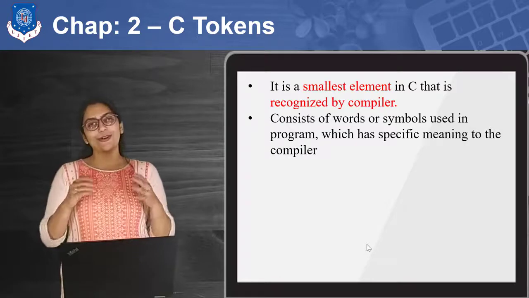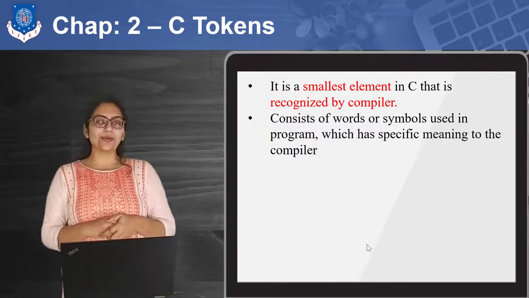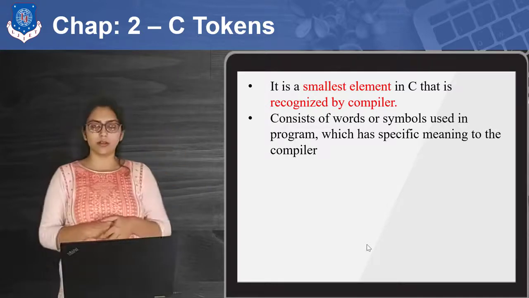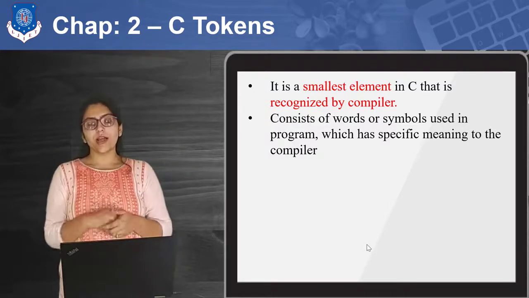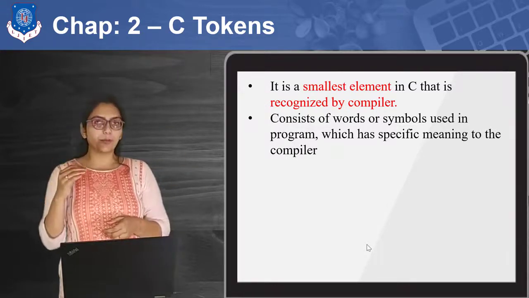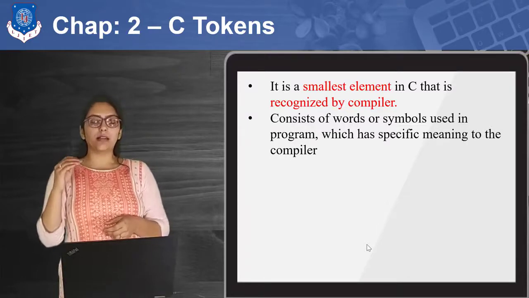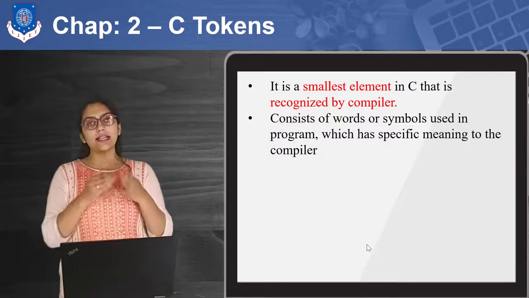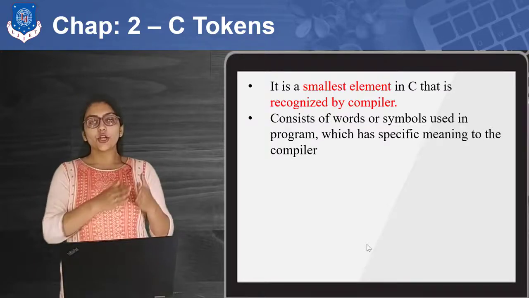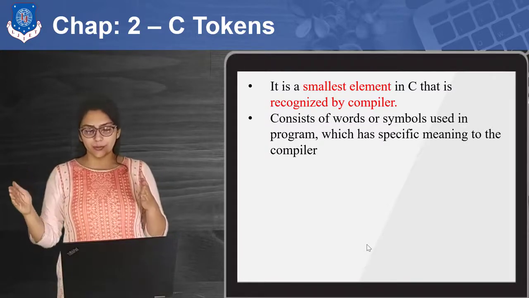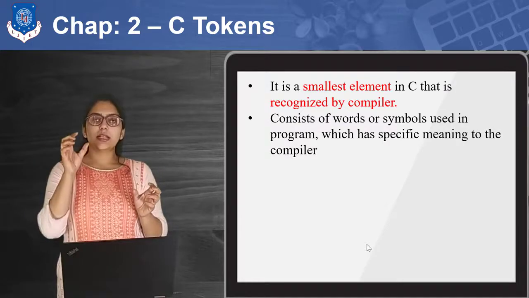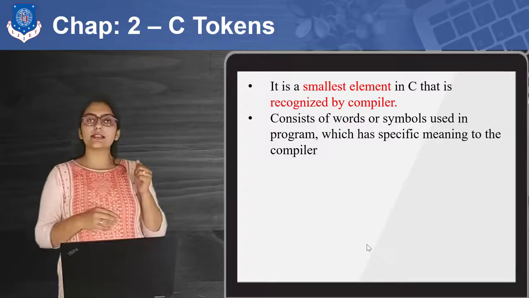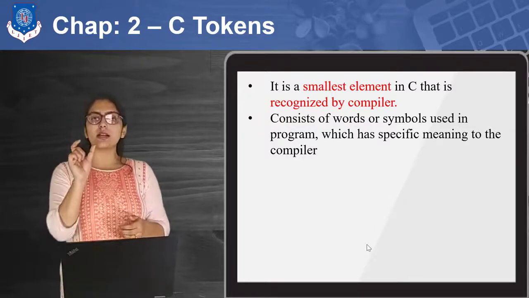So again, a lot of theories. So what exactly are C tokens? You can see some points over here about C tokens. Whenever we write a program and the compiler is compiling the program, what exactly is being done? Your entire statement is being chunked into smaller pieces. And a C token is nothing but the smallest chunk.